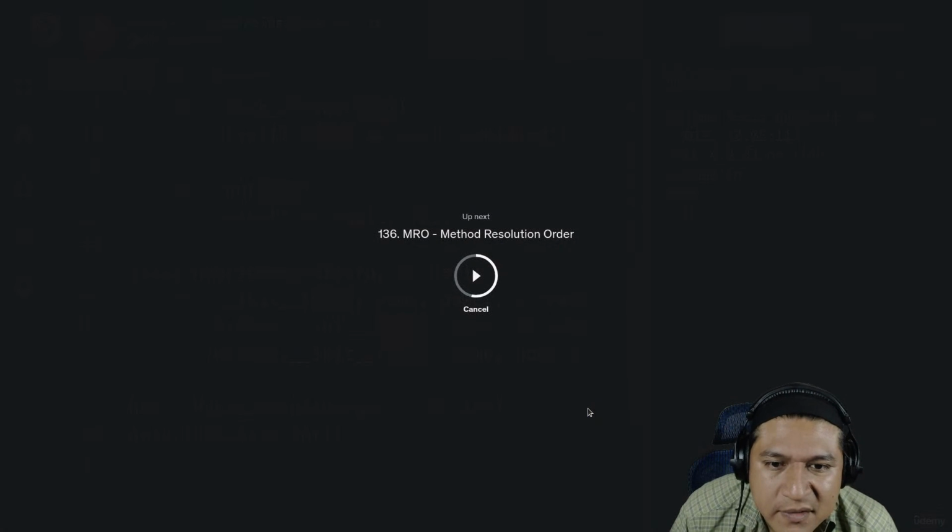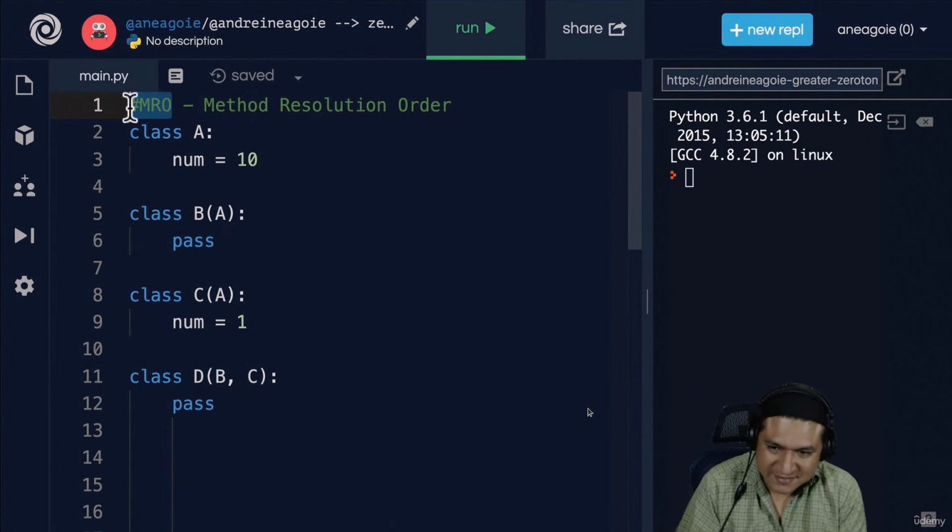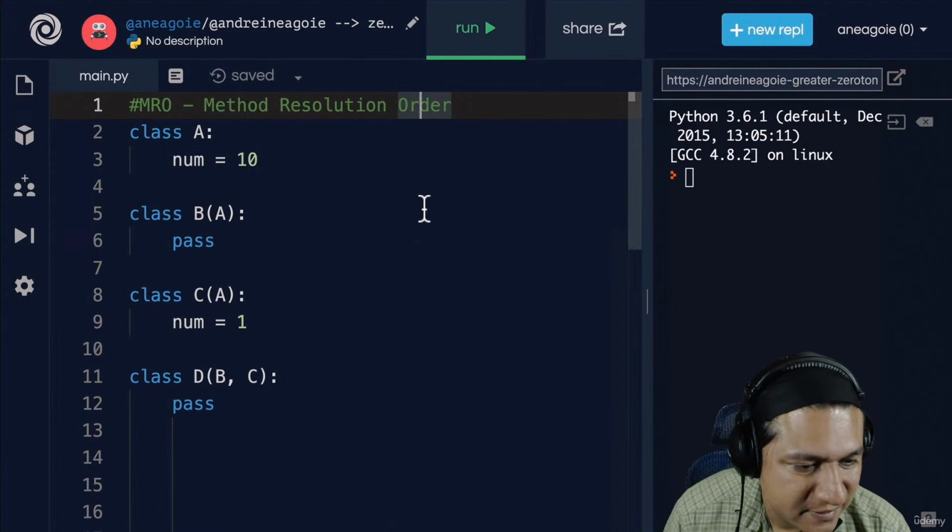Method resolution order. Well, let's talk about something that sounds quite complicated. It's called MRO, or method resolution order. What does it mean? It's a stack.